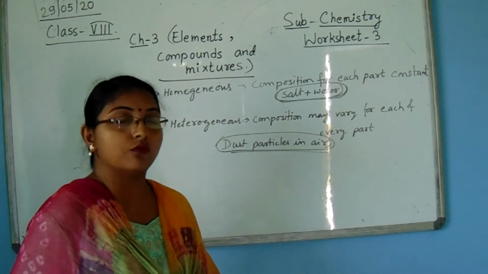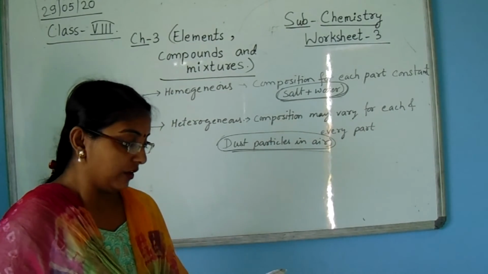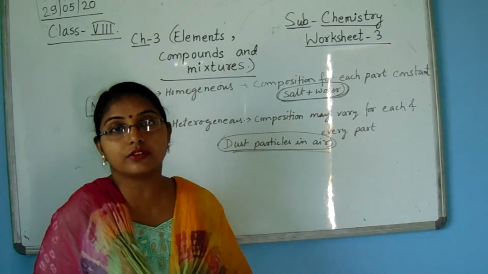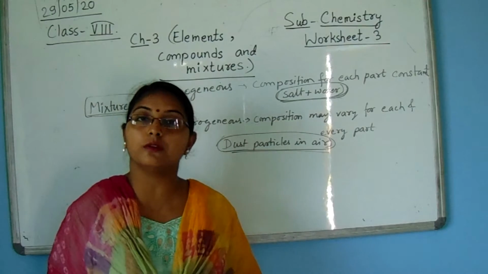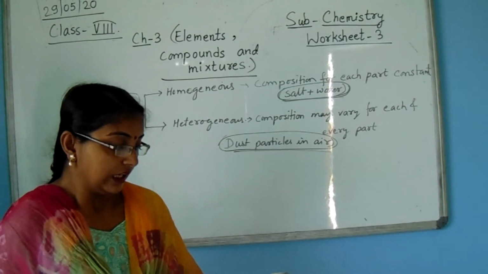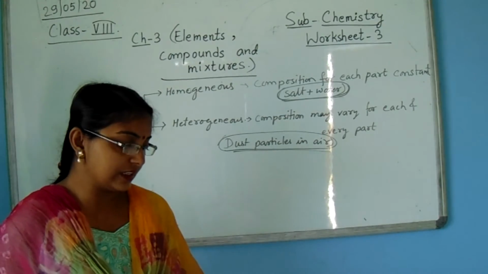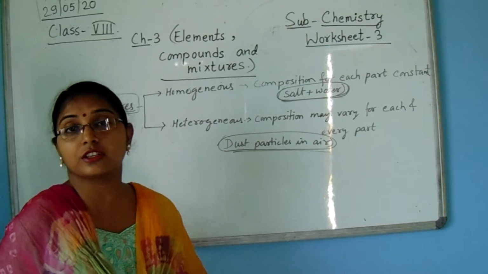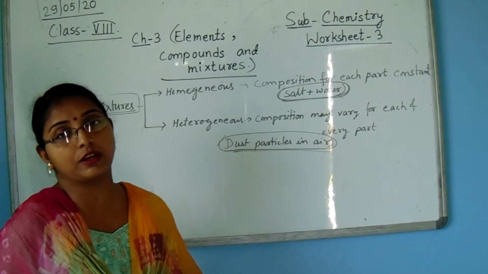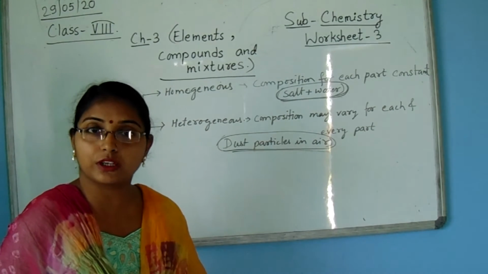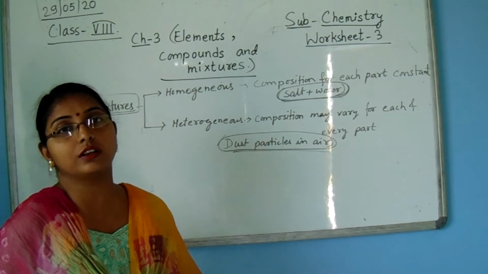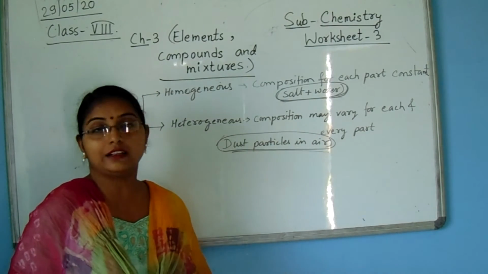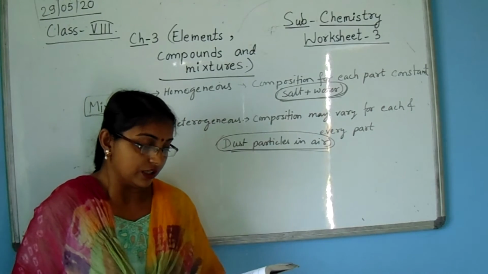We can separate volatile components from non-volatile components, the solute, that means recovery of salt from seawater. The rate of evaporation increases with the rise of temperature, and water evaporates and the remaining salt remains as residue. So we can separate it this way.